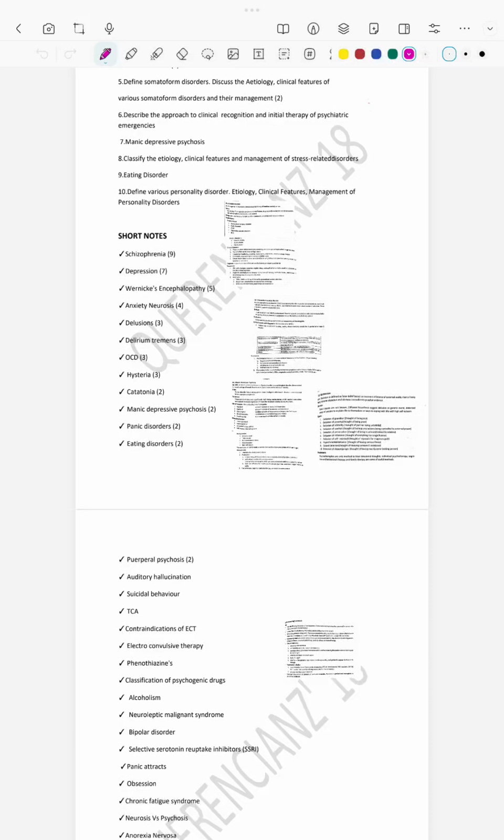Now, what is OCD? Obsession and compulsion. Obsession is a repetitive, recurrent, resistant, intrusive thought that is coming. That is called obsession. What is compulsion? It is a physical act that is due to the repetitive thought that is coming. Ego syntonic is compulsion. Ego dystonic is obsession. Act is compulsion. Thought is obsession.